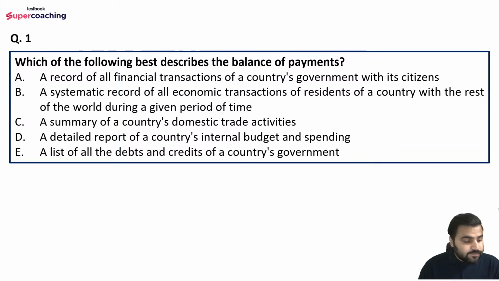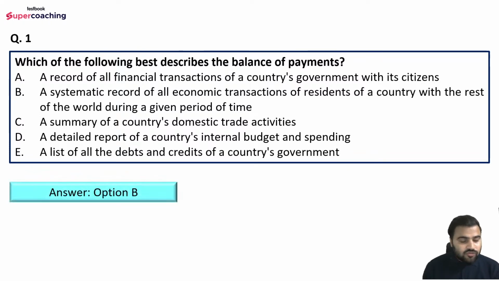You have to participate. Okay, KS Parmeshwar Kumar is saying option B. Okay, let's check. The right answer is option B only. Very good, well attempted, KS. The right answer is a systematic record of all economic transactions of residents of a country with the rest of the world during a given period of time. This is the balance of payments, a systematic record of all the transactions. What do we track in the balance of payments? The inflow and outflow of foreign exchange. This we only track under the balance of payments. So it is a systematic record of all economic transactions, whatever imports we are making, whatever exports we are making, from where foreign exchange is inflowing or outflowing.